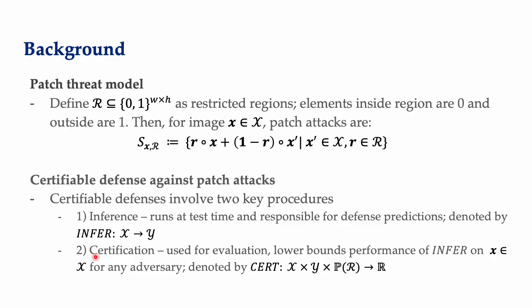And the second procedure is the certification procedure. This is used for finding lower bounds of performance. It's not used at test time. It's only meant as a check on robustness. But it basically gives, for some input image X, the lower bound of performance for the inference procedure regardless of any adversary. Input images that have some non-trivial lower bound are called certifiable.